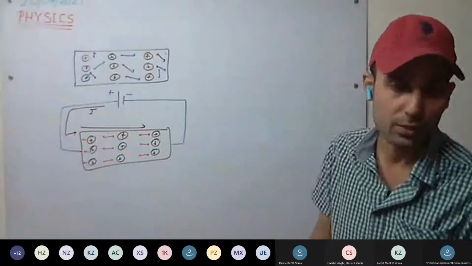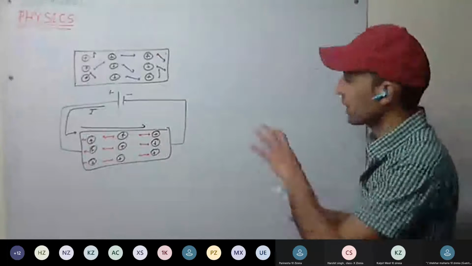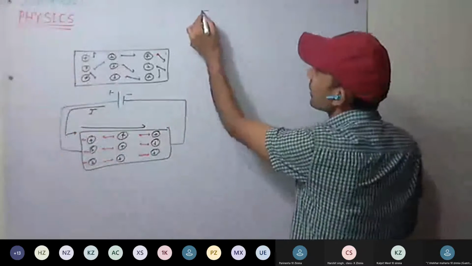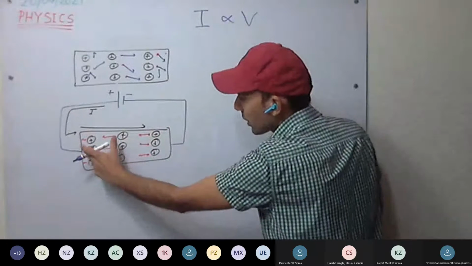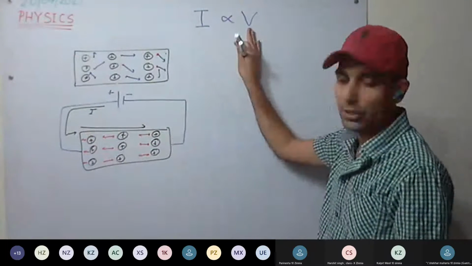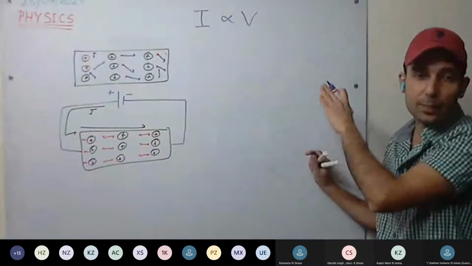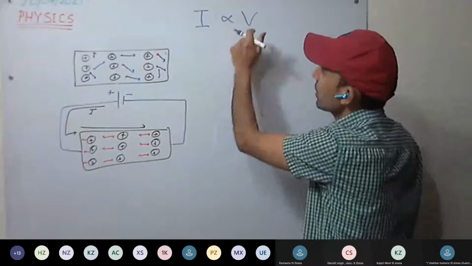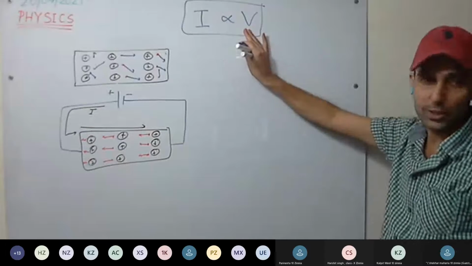Now, Ohm's law. Georg Simon Ohm conducted some experiments and found that the current flowing in a circuit is proportional to the potential difference across the conductor. So current flowing in a conductor is proportional to the potential difference applied across it, provided physical conditions remain the same and temperature does not change. In that case, this relation will hold: current is proportional to the potential difference.